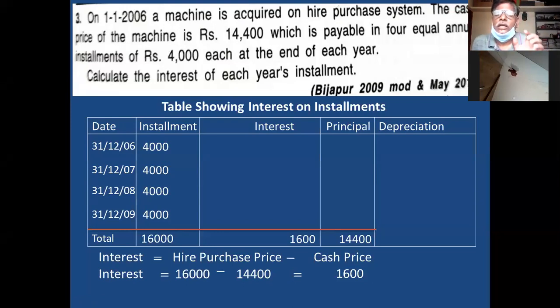You have to share the total interest in all the installments based on ratio. You have to make the ratio based on the total installments. You write the number of installments in descending order. How many installments are there?